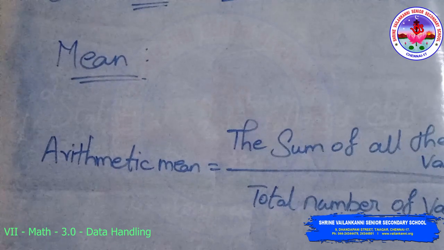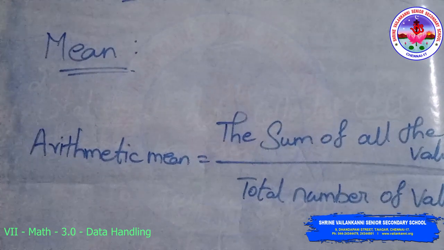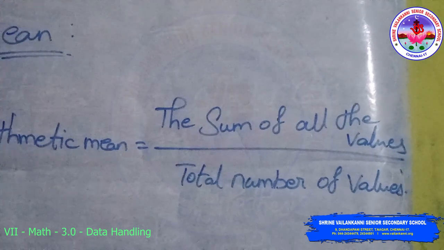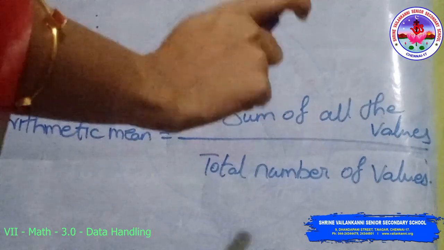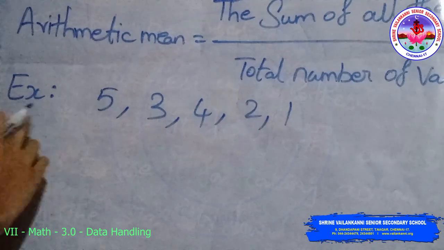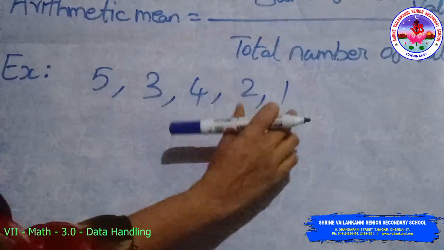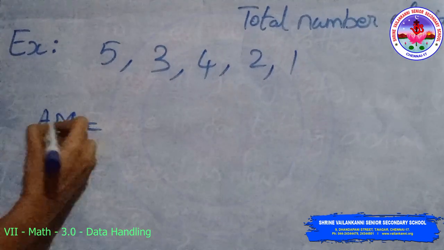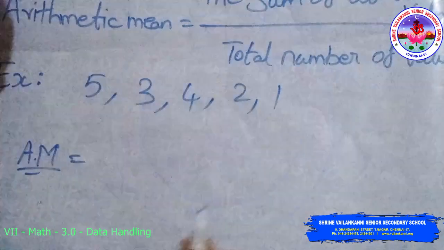Mean, as we use it in statistics, is sometimes called the arithmetic mean. The arithmetic mean of a set of values is the sum of the values divided by the total number of values. For example, the set of data is 5, 3, 4, 2, 1. Find the arithmetic mean, short form AM. The formula is the sum of all the values divided by the number of values.